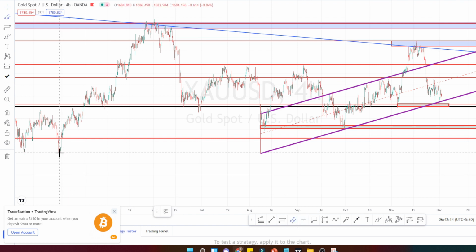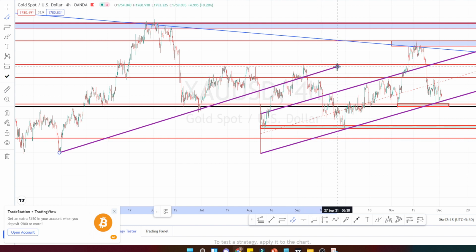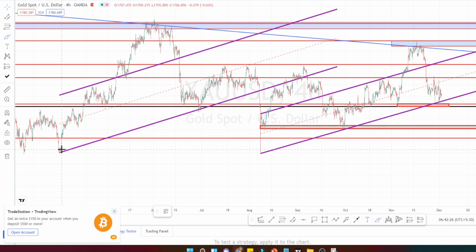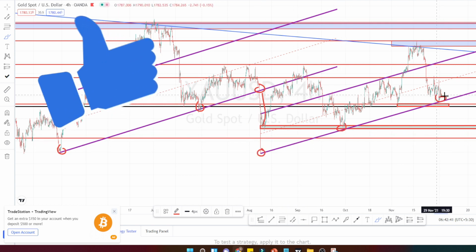Pattern wise, when we look at the price action, I have compared with the earlier price actions. We can draw a support line from here and take it till here, and when we draw a channel pattern, we can notice that the price has taken support over here, again support over here, and at this point it has broken and fell further. So I'm expecting a similar thing. It has taken support over here. This was the point where it started its uptrend, and it has taken support over here.